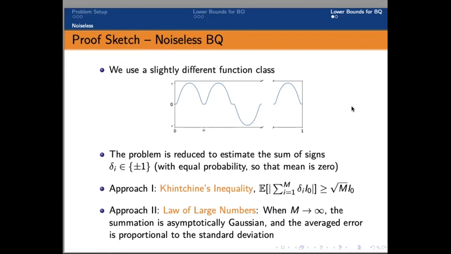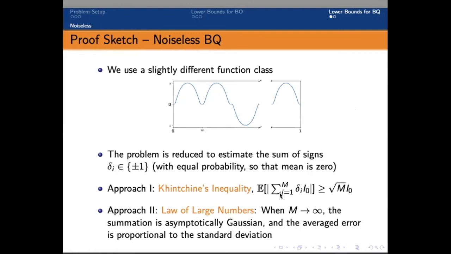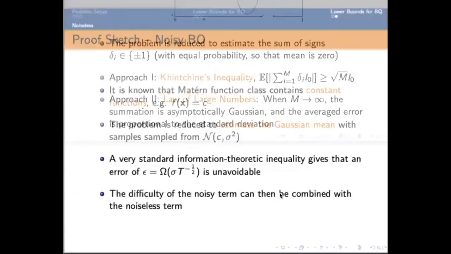A simple and elegant approach is to use Khintchine's inequality to directly obtain the lower bound of the expectation of the squared random variable. Another approach is to use the law of large numbers to consider sufficiently large m, then the distribution of the above summation will be asymptotically Gaussian, and an average absolute error proportional to the standard deviation is unavoidable.